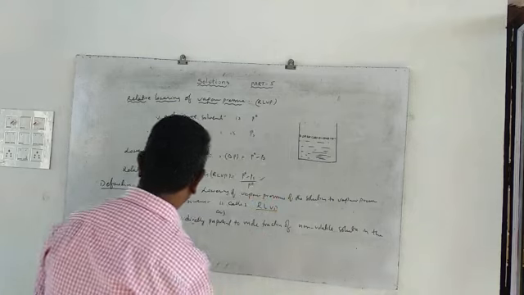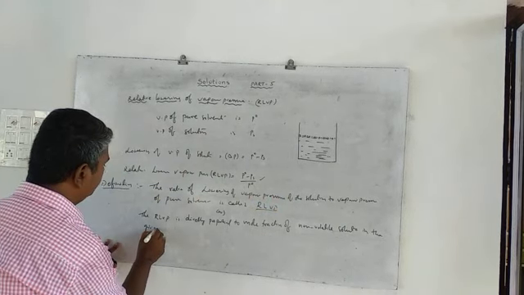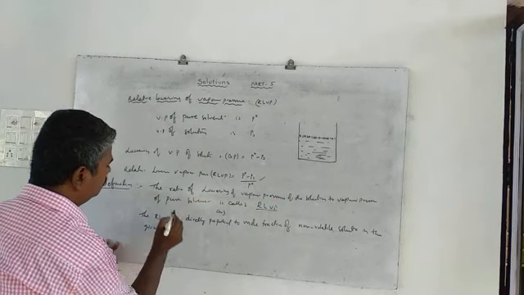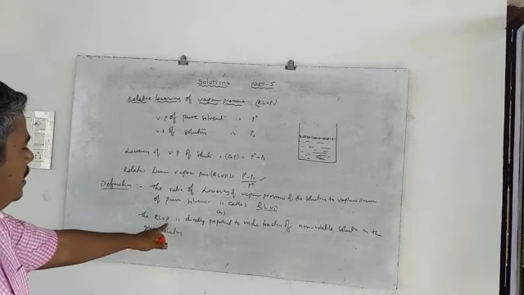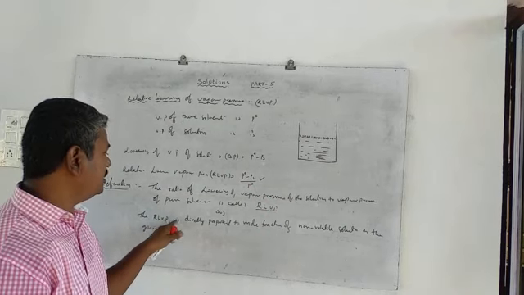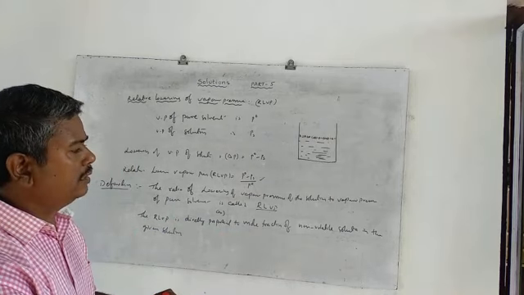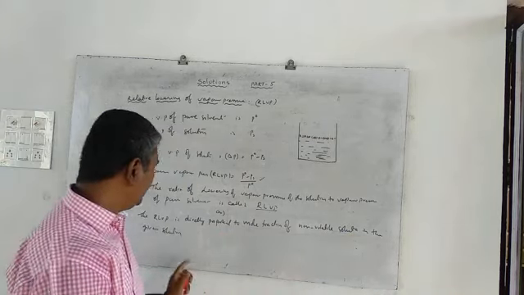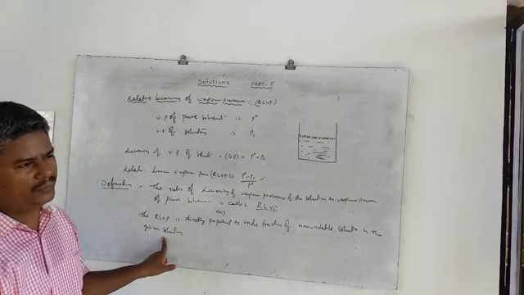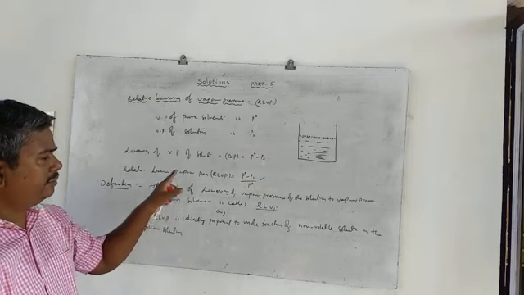In the given solution. So what is the name? The relative lowering of vapor pressure is directly proportional to which one? The mole fraction of non-volatile solute in the given solution. Clear? So that will be explained.